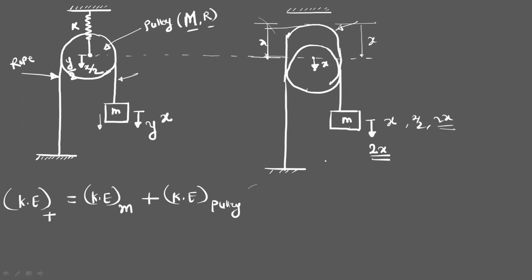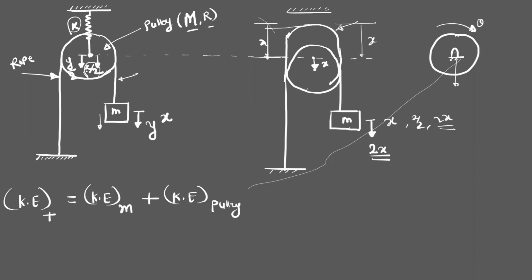Okay. In the last problem, this pulley was fixed about this center. That means it could only have rotational motion, but its linear motion was not possible. But in this case, this point is not fixed. It is connected to a spring. That means this point can move in the downward direction. That will be the linear displacement, which is equal to Y or X by 2.